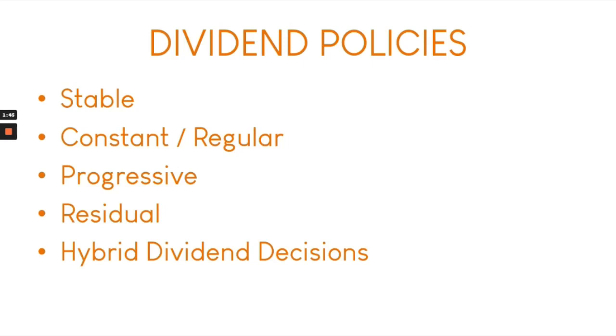Next, we have the constant or the regular dividends, and this is the opposite of your stable dividends. In this kind of dividend policy, the dividend payouts fluctuate every financial period depending on the financial gain or the financial loss of the company. They are linked to short-term financial decisions since they deal with the current financial standing of the company. This means that the financial managers and the board of directors will need to set a specific percentage of their earnings to be given out. The stable dividends may feel more attractive since it gives out every year the same amount, but it's not actually safer.